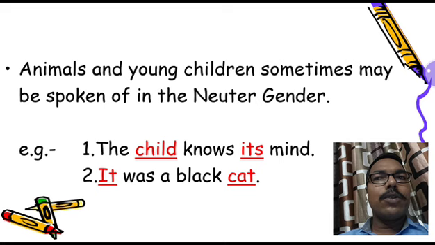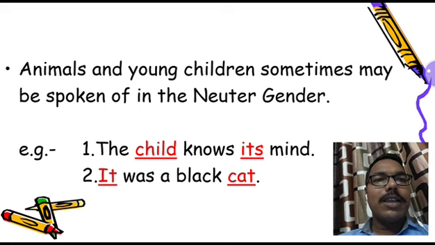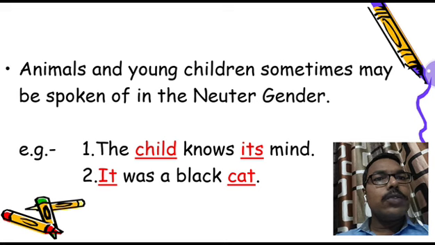We do not write his or her because we are not certain about its gender, whether it is male or female. And about the animal, for example, it was a black cat. But we also use masculine or feminine gender for an animal when the animal is being treated as a living thing.